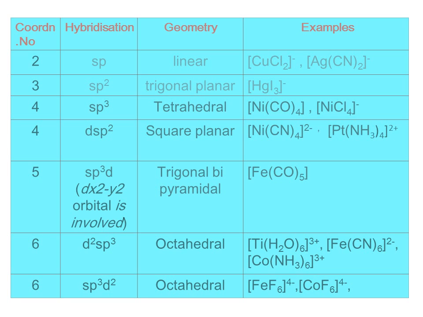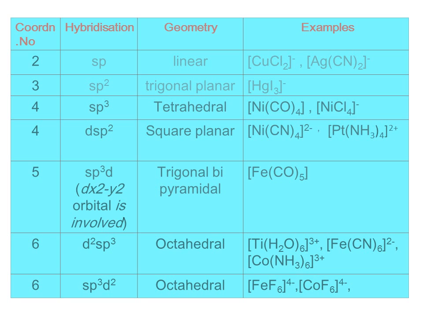If it is 3, then the hybridization is sp2, and the geometry is trigonal planar. If the coordination number is 4, it may have either sp3 hybridization or dsp2 hybridization. If sp3 is the hybridization, then the geometry is tetrahedral. If dsp2 is the hybridization, then its geometry is square planar.